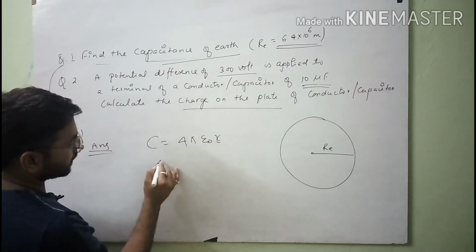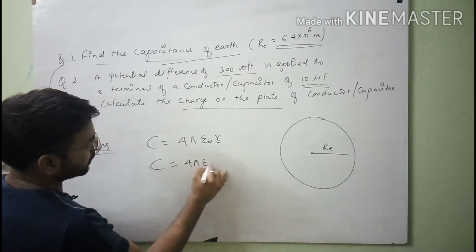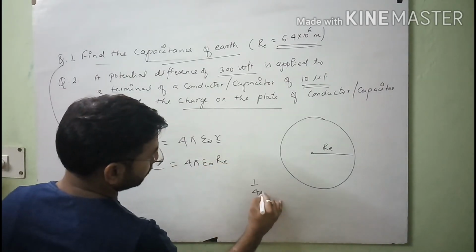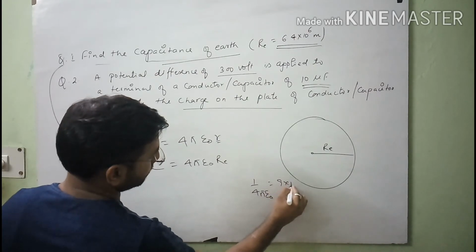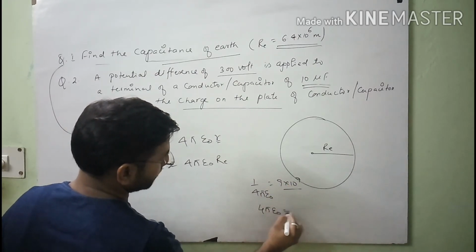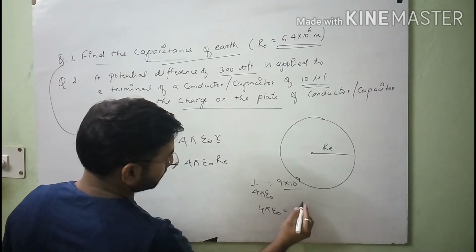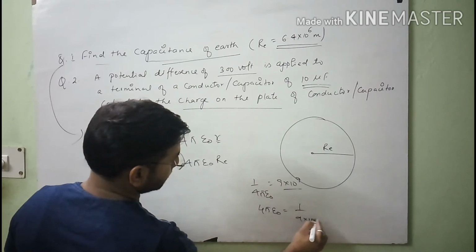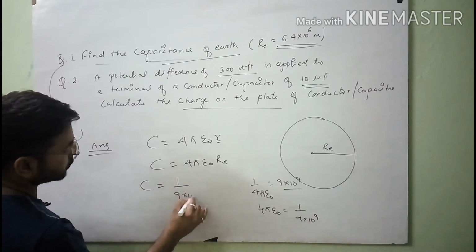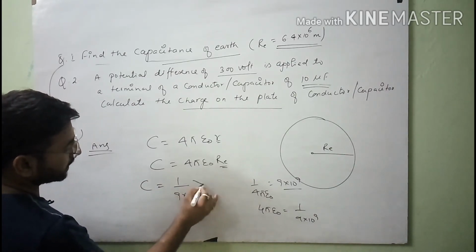In place of r I will substitute the radius of earth, and you know that the value of 1 over 4 pi epsilon naught is 9 into 10 raised to the power 9. So I will write here 1 over 9 into 10 raised to the power 9 into the radius of earth.